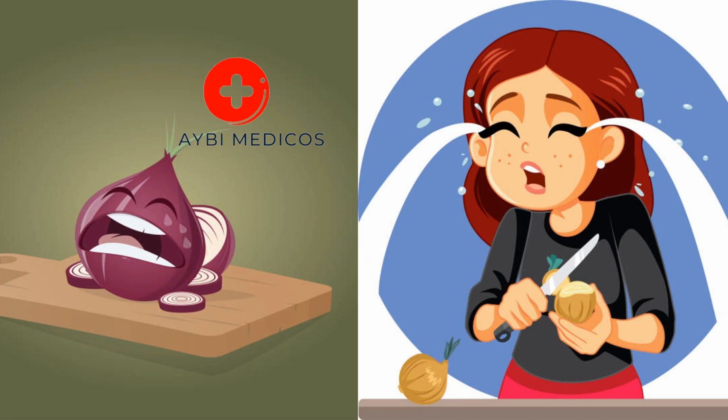Chopping under water. Submerging the onion in water or chopping it under running water can help trap the sulfur compounds and prevent them from reaching your eyes. Sharp knife. Using a sharp knife minimizes cell damage and can reduce the release of irritants.